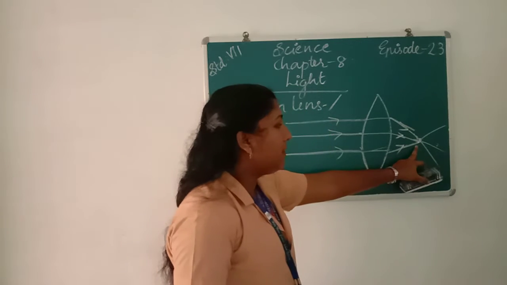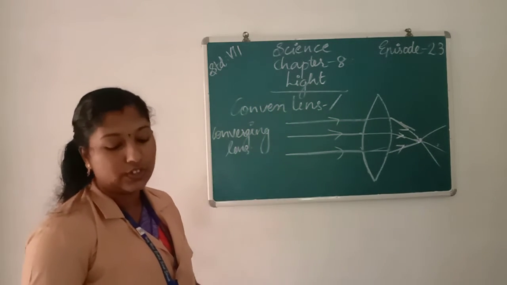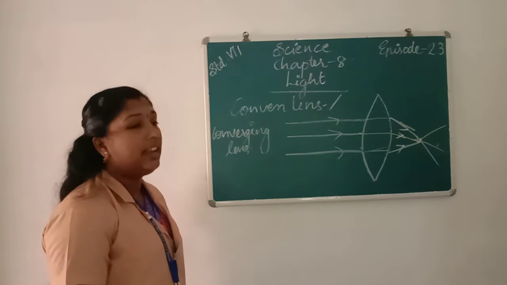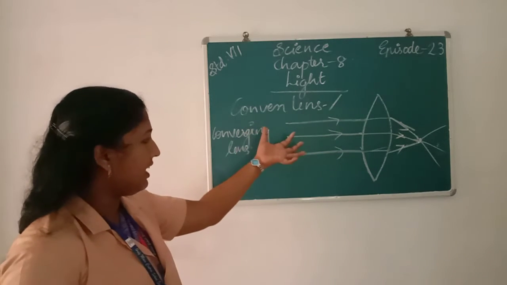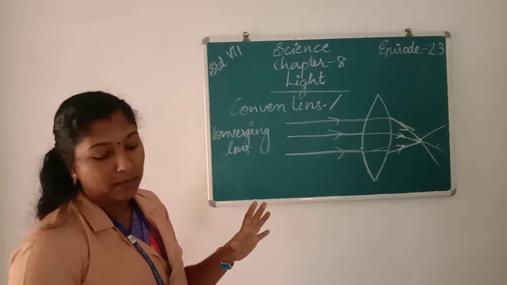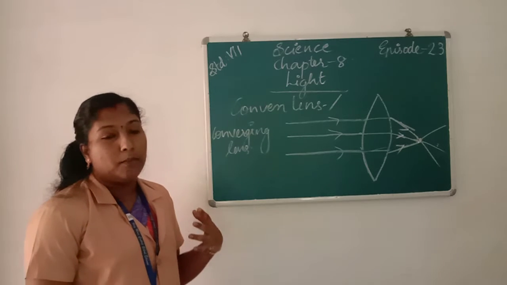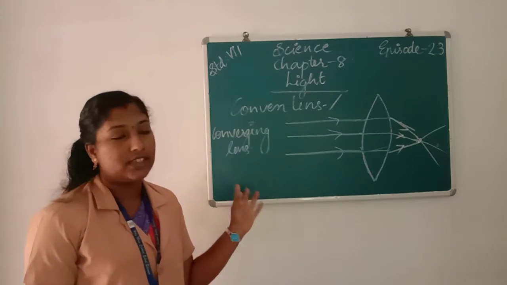So it converges at a point, so it is also called a converging lens. Once again, a convex lens is a piece of material made of either glass or plastic, curved from both sides.